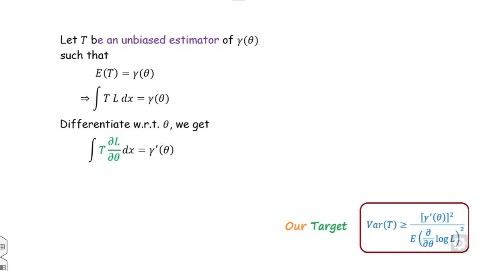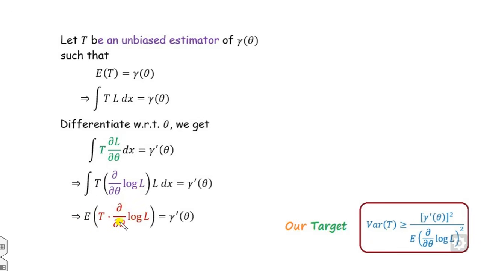Now what you can do is simply again multiply and divide by L, so it will be my log of L. What is that? This is the expected value of this. So therefore this is the expected value of this. Now the third target is we will think about this t.